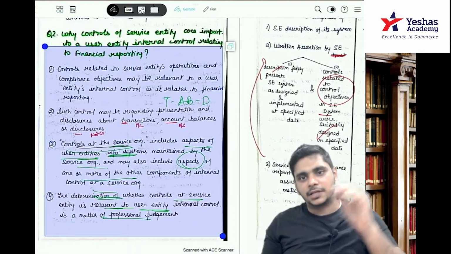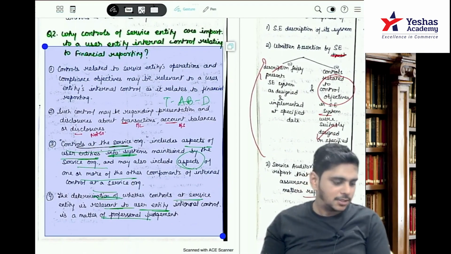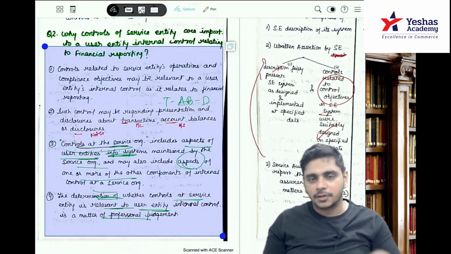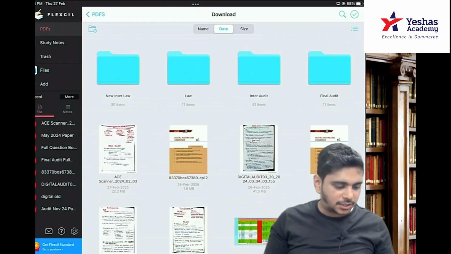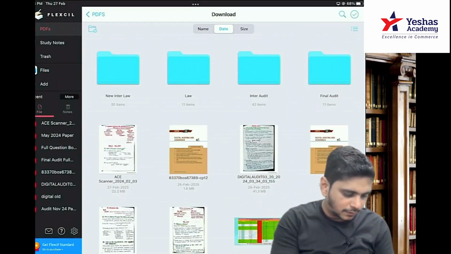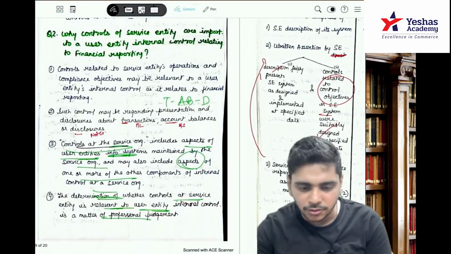You will just say we can give the report as per SAE 3402 and then you will copy this full answer. Understood? Only one question was there in the old model. The new one we will do when we do all the 3 standards together. But have you understood 3402?